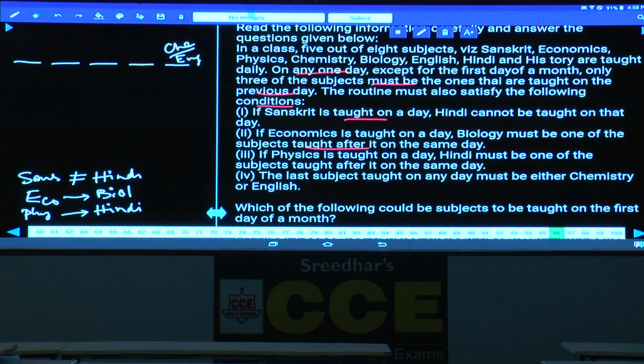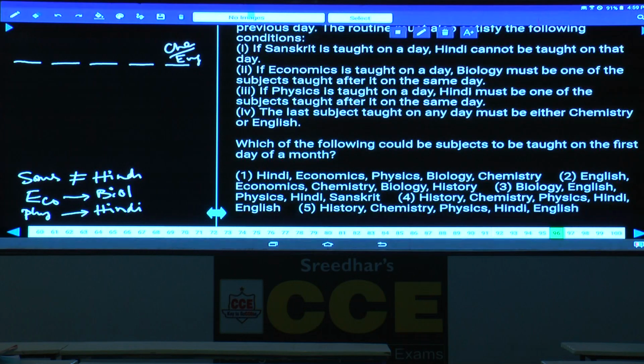For each and every question there will be a separate statement, separate information. Based on that statement we are supposed to work out each question. Clear? Rather than trying to finalize the arrangement. Now question number 96, which of the following could be subjects taught on the first day of a month? Tell me.